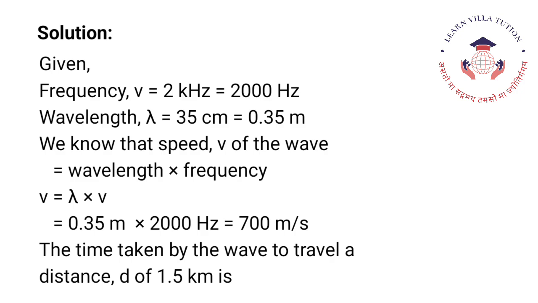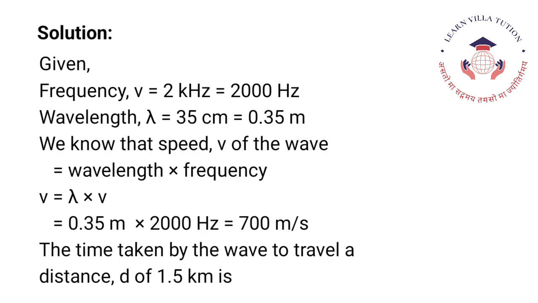Wavelength is equal to 35 cm, which is equal to 0.35 meter. We know that speed v of the wave is equal to wavelength into frequency. v is equal to λ into ν, which is 0.35 meter into 2000 Hz. We get 700 meter per second.